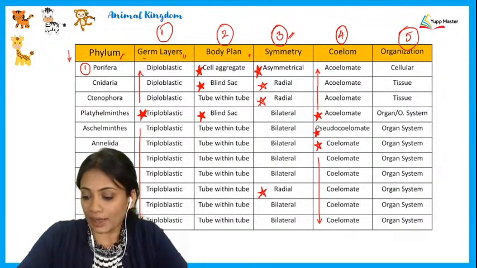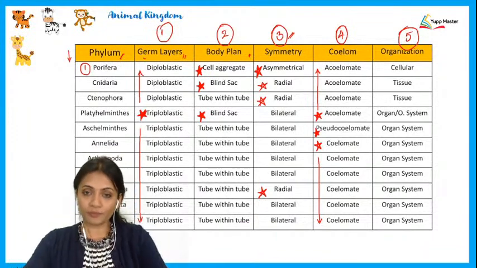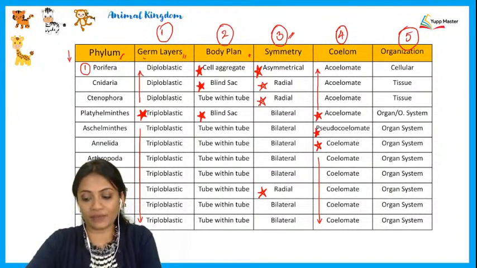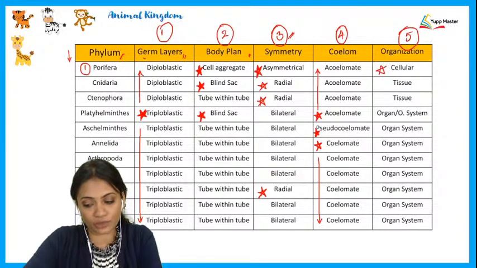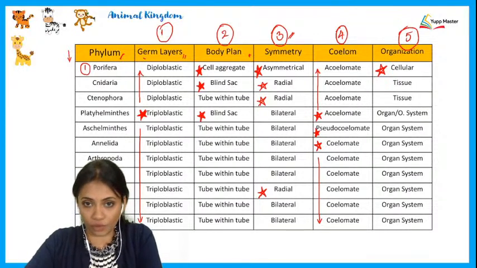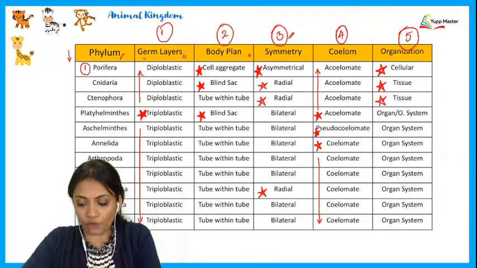Alright, and the last column that we saw here is organization. There were 3 levels of organization present. Either it could be cellular organization, as we can see in Poriferans, or tissue level of organization, as seen in Coelenterata, that is Cnidarians, and also in Ctenophora.